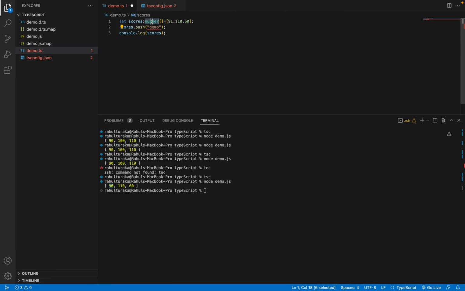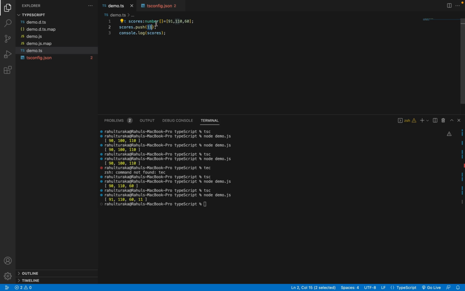So let me try to pass a number here. I'll pass the number 11. So yeah, as you can see, it allowed it. Let me build and print it. So tsc to build, and now run demo.js. Yeah, now see, the number value has been successfully pushed into the array. It allowed it because it is of type number.